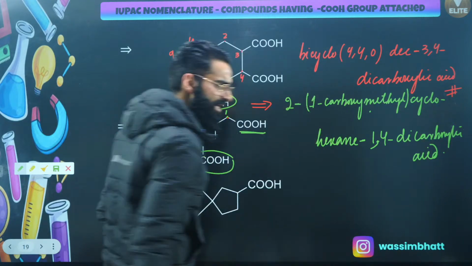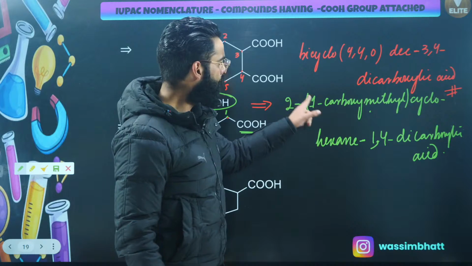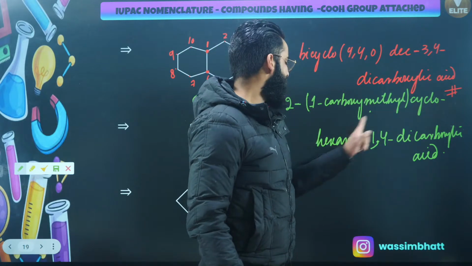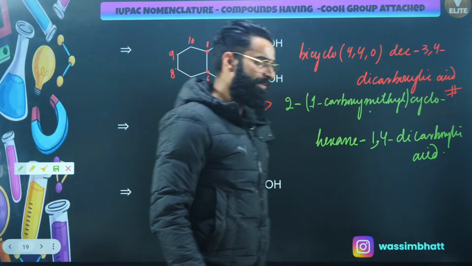Let me know quickly in the chats if this one is clear. This is the name: 2-(1-carboxymethyl)cyclohexane-1,4-dicarboxylic acid. If it is clear, let me know in the chats.